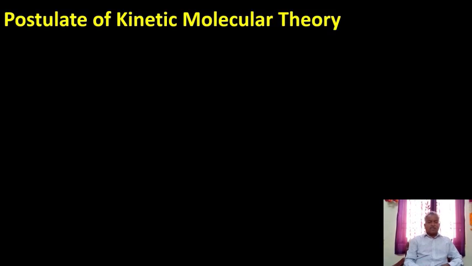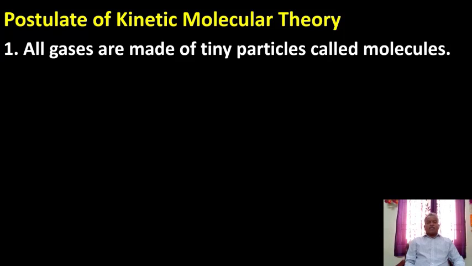All these questions are answered by a theoretical explanation, that is the kinetic molecular theory of gases, or the macroscopic model of gases. Therefore, the important postulates of the kinetic molecular theory of gases: All gases are made up of tiny particles called molecules. In lower classes, we studied that matter is made of tiniest particles known as atoms or molecules. Atom is the smallest possible particle of matter, whereas a molecule is made of a few atoms, maybe two or more.